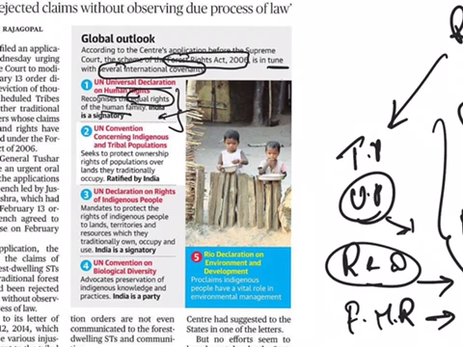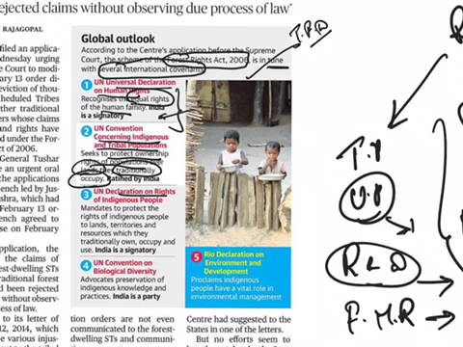There is another convention concerned with indigenous and tribal populations. This convention seeks to protect the ownership rights of populations over the lands they traditionally occupy. Our Forest Rights Act also talks about that. It grants legal recognition to the rights of traditional forest dwelling communities.